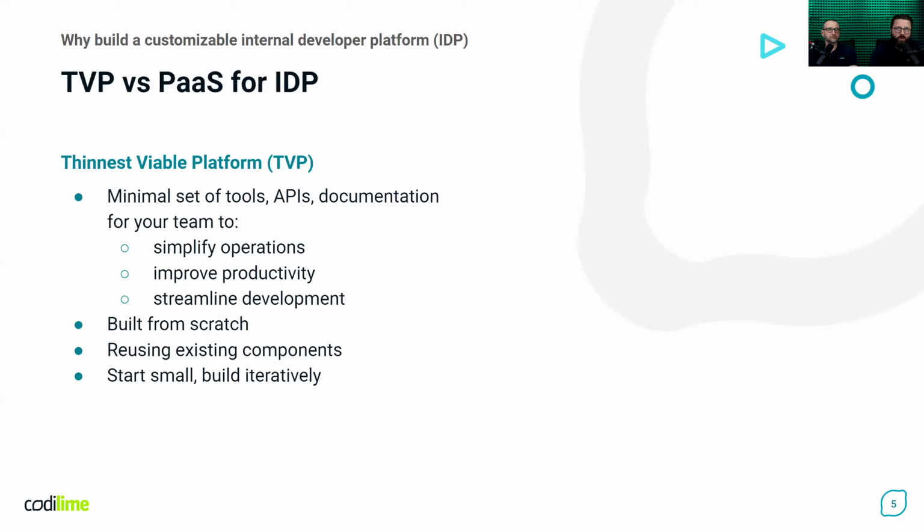For TVP, we generally build IDP from scratch. We obviously can reuse existing components. We can start small, for example, even a static page with documentation explaining exactly how we use different systems could be considered a viable platform for your team, and then build iteratively on top of that.